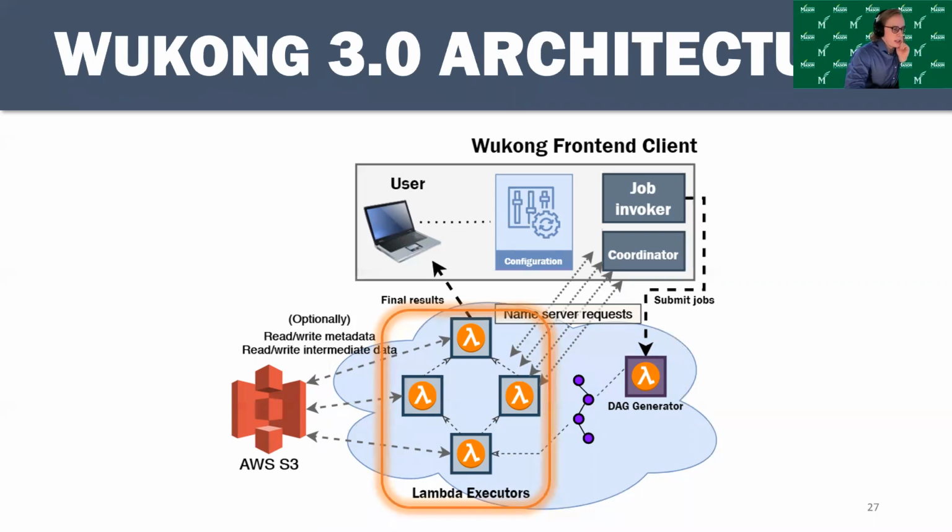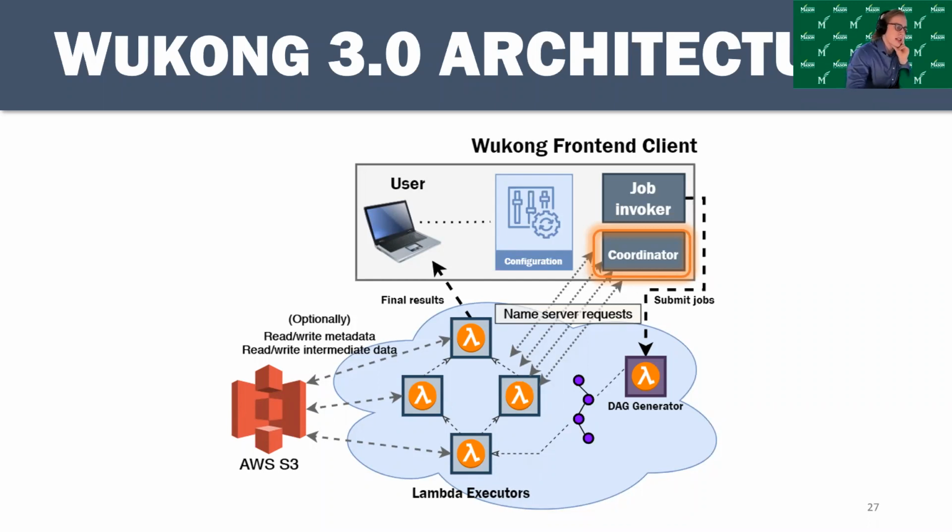Now there's no intermediate storage layer, like there's no Redis in this version of Wukong. So instead, the executors communicate using a peer-to-peer protocol for the most part, and this is facilitated by a coordinator service. This coordinator service currently runs transparently in the background on the user's computer or the virtual machine that they run Wukong from. They don't have to start it. Wukong does that for them. Users can opt to manage this coordinator themselves for performance reasons, like if they want to run it on a separate virtual machine, but that's not needed. The coordinator basically facilitates these peer-to-peer connections, and I'll explain that in a little more detail next.